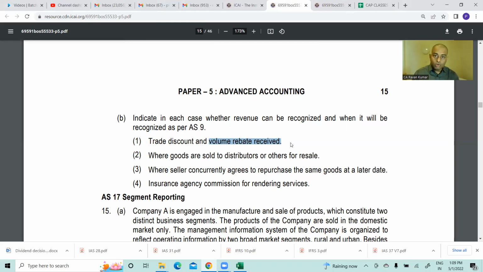That will be reduced from the account of the customer. So what Samsung will do is open Pi Electronics ledger account. Pi Electronics is Samsung's debtor. So whenever goods are sold, first month goods are sold, what is the journal entry they will pass? Pi Electronics account debit to sales account. Like this they are writing. Now what they do is, by quantity discount allowed 22,50,000, they will reduce the amount receivable from Pi Electronics. This is volume rebate.